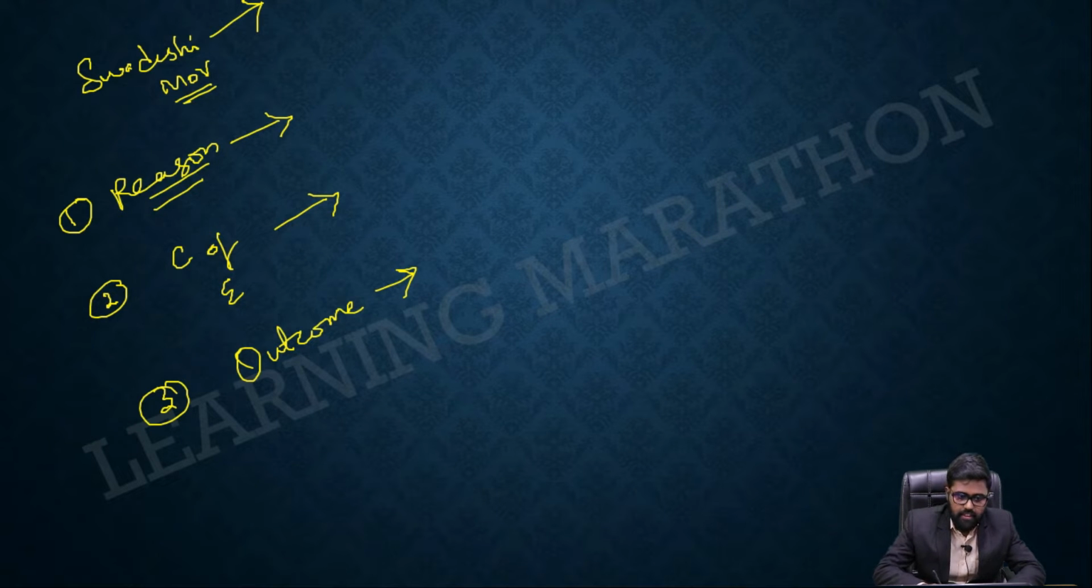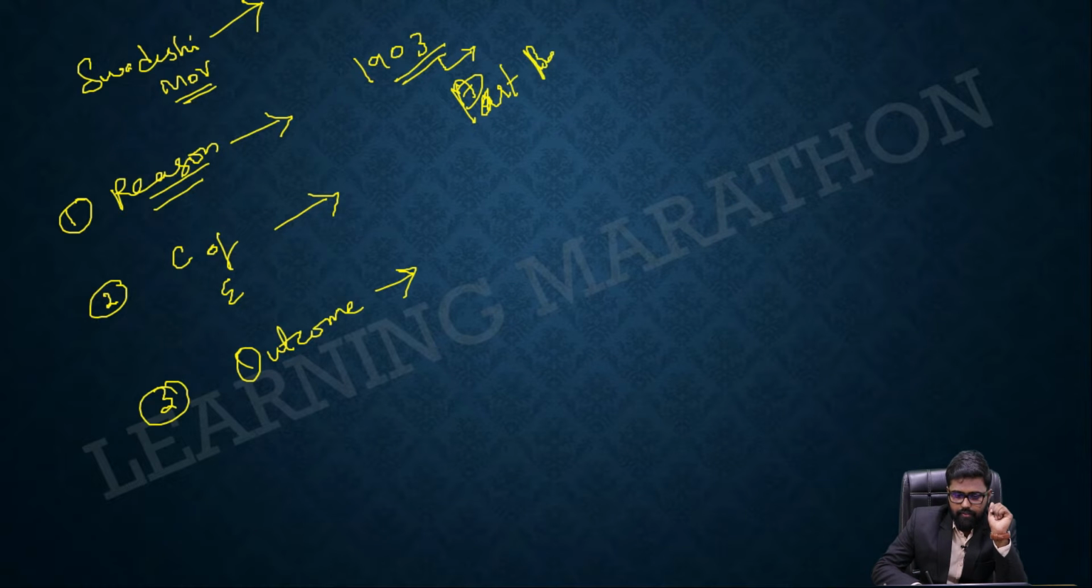For example, if you take the Swadeshi movement, what is the reason for the Swadeshi movement? It was in 1903 that the British government gave an unofficial announcement, I am saying unofficial, that we are going to partition Bengal. So this was an unofficial announcement in 1903.